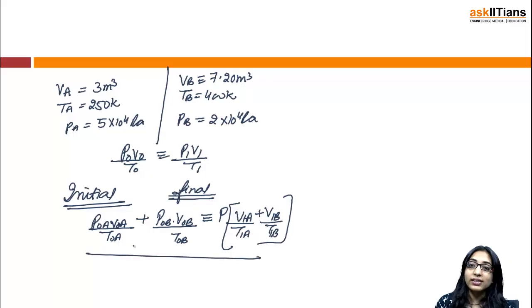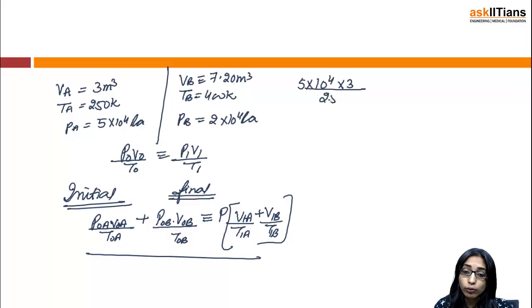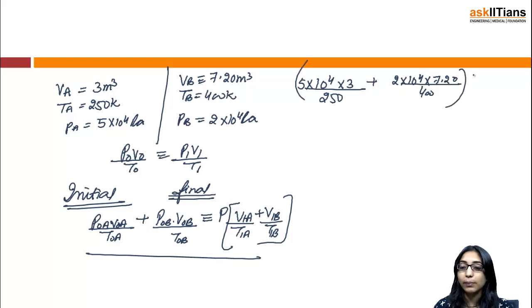And why have I written this equation? Because the two containers are now in equilibrium, and hence we can use the same equation. Putting in the values: 5 into 10 raised to the power 4 into 3 divided by 250, plus 2 into 10 raised to the power 4 into 7.20 divided by 400. This is the left hand side.